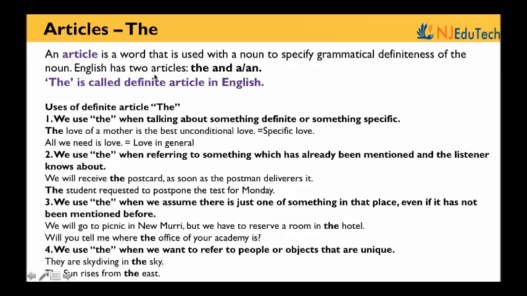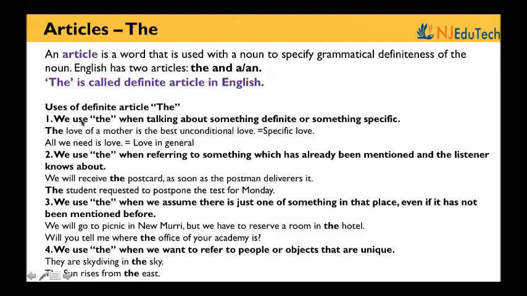Basically, it's very easy. Mainly we know a, an, and the. These are the 3 words or articles. But then there are certain exceptions and certain things which we need to know about articles. So we'll study into that. So an article is a word that is used with a noun to specify grammatical definiteness of the noun. Mainly English has 2 articles, the and a or an. The is called definite article in English.